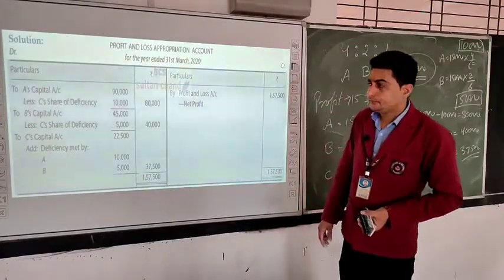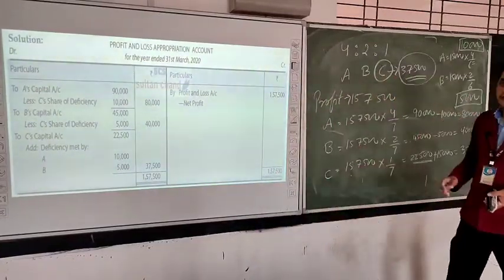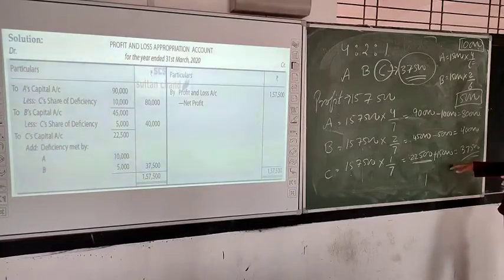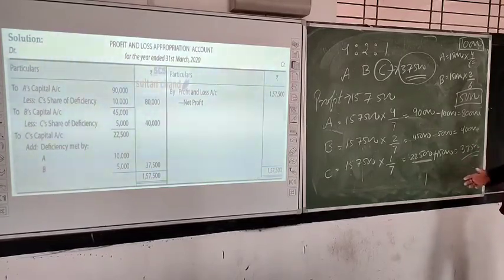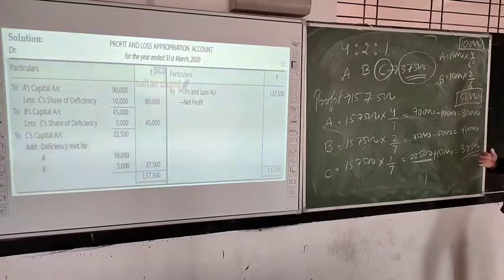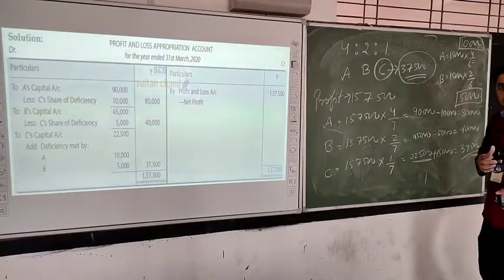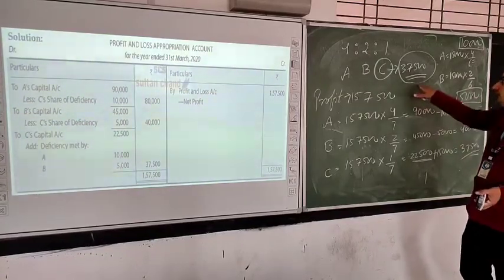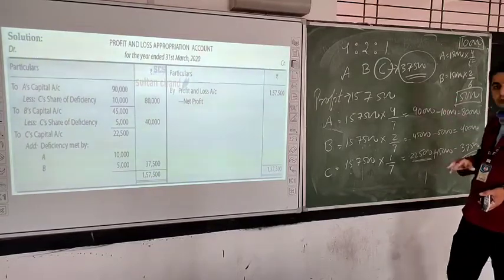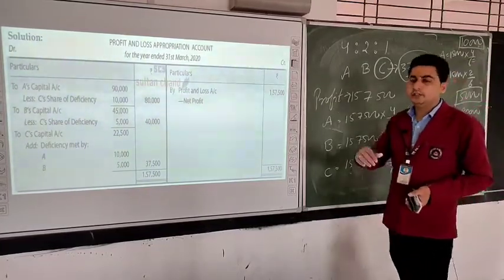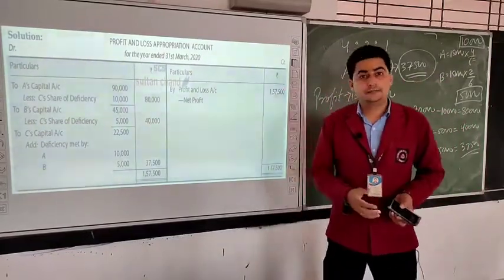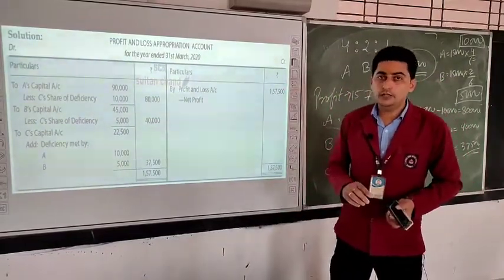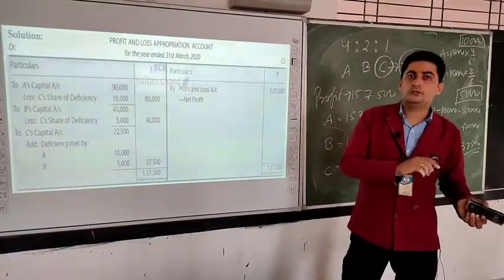So like this he will get his minimum profit guarantee. Now in this question, C is getting less profit than the minimum guarantee. Now what will happen if he is getting 40,000? Will we deduct the amount from 40,000 because the minimum guarantee is 37,500? No. If he is getting 40,000, then we will give him 40,000 because we give the amount which is higher of both the amounts, the guaranteed amount and the actual profit amount.